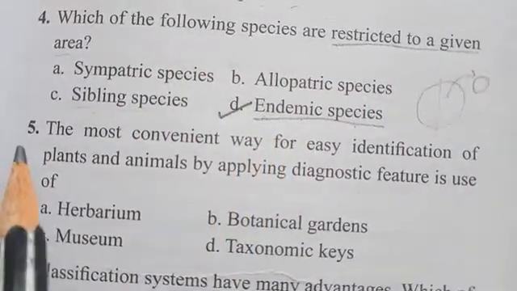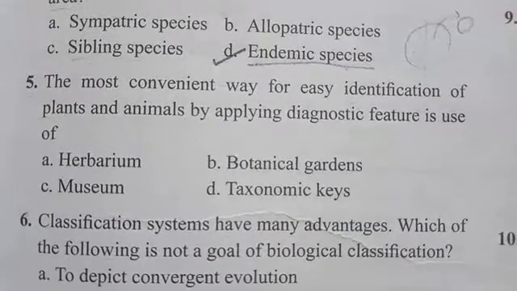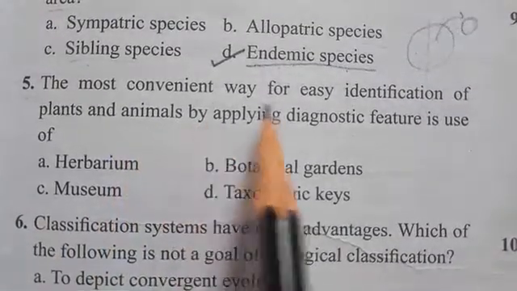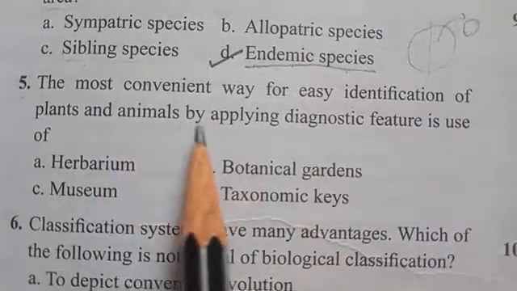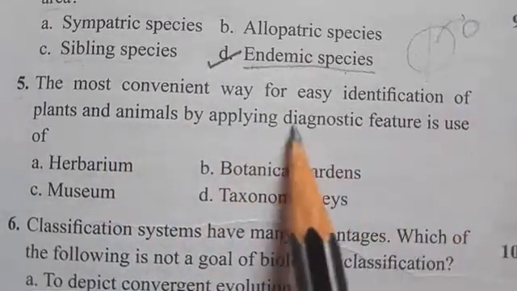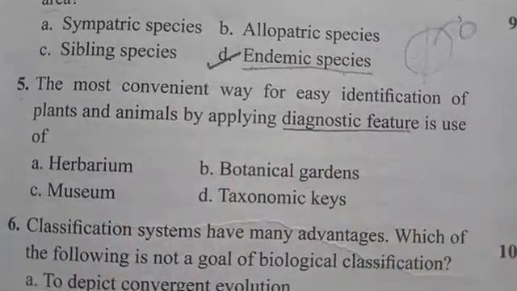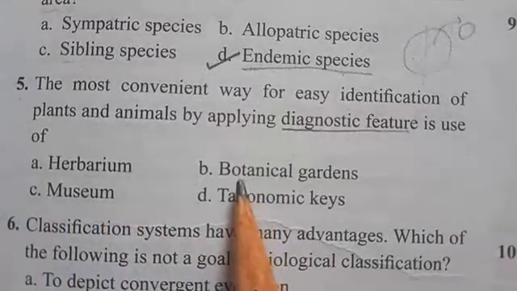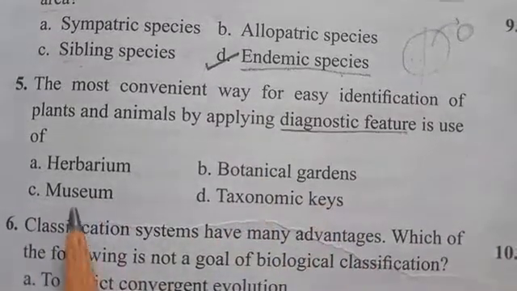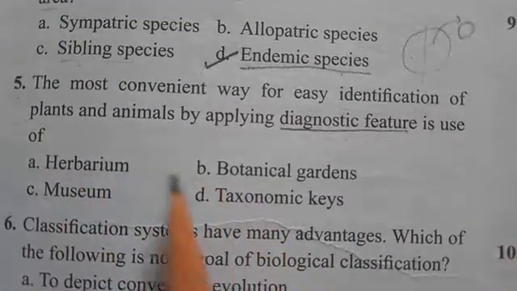Next we go for the fifth question: the most convenient way for easy identification of plants and animals by applying diagnostic features. The options are herbarium, botanical gardens and museum, and taxonomic keys. These are all taxonomical aids.